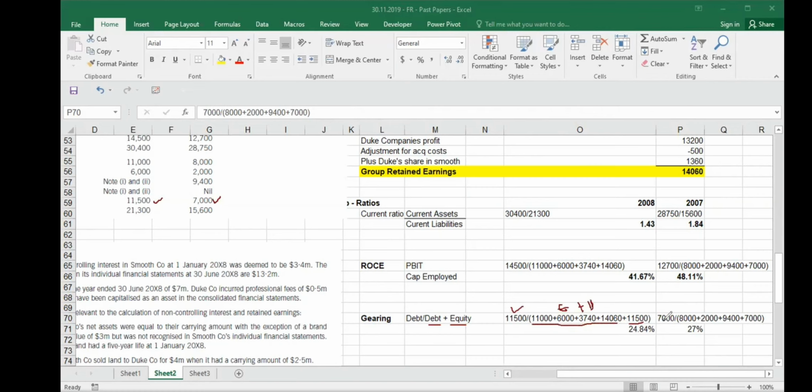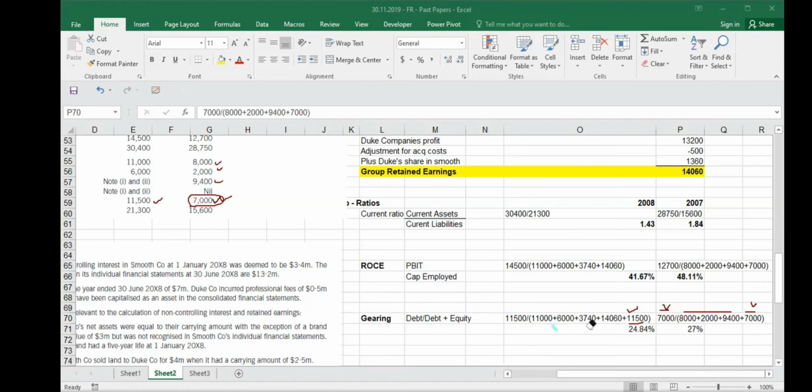And why are you not doing the same in 2007? This is my debt, this is equity, and this is debt. Sir, 7,000 is also there, right? If you see above, 8,000, 2,000, 9,400, 7,000 plus 7,000. Yes. So the formula is debt over debt plus equity. How much is debt in 2007? 7,000, 7 million. Equity is 8, 2, 94, and this is debt. Just like you see 7 here and here, similarly you see 11.5 here and 11.5 here. And we have 11,000, 6,000, 3,740, and retained earnings we are adding here. So this is one way of doing it.